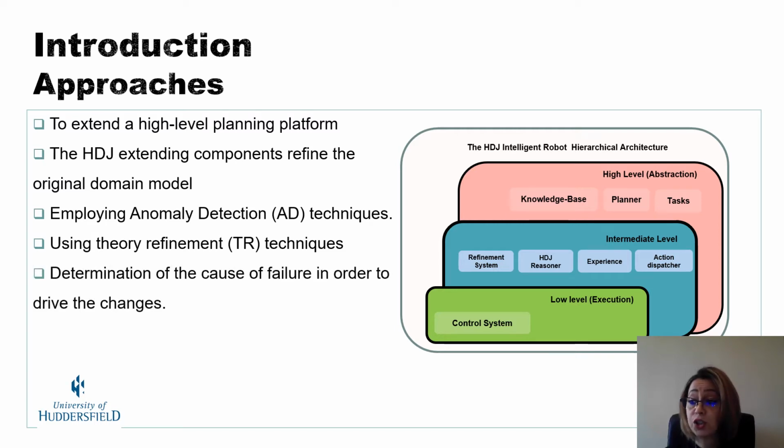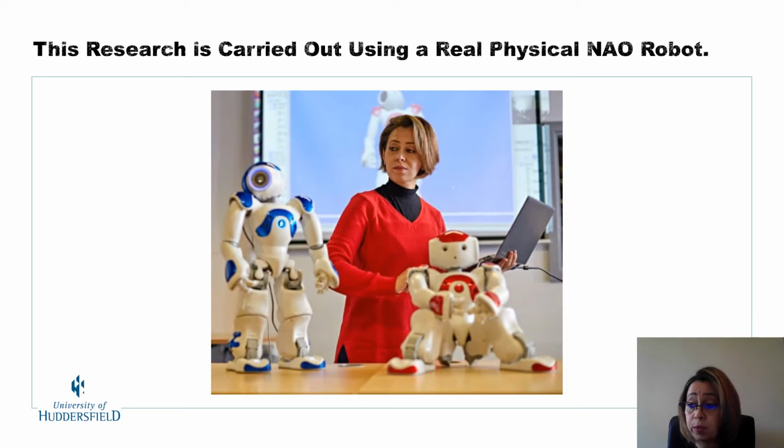The HDJ extending components refine the original domain model knowledge that is relevant to the differences extracted by the discrimination process algorithm, which employs a learning process to learn new values. These values will be used to update the knowledge base. This research is carried out using a real physical Nao robot.